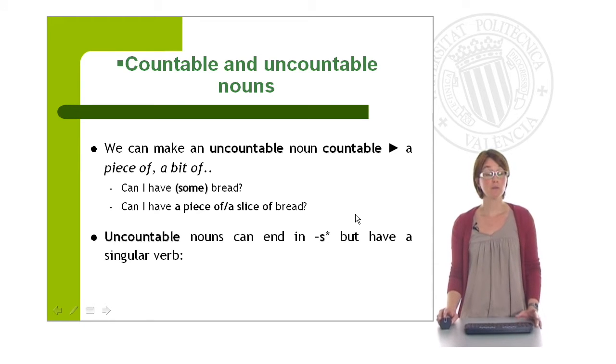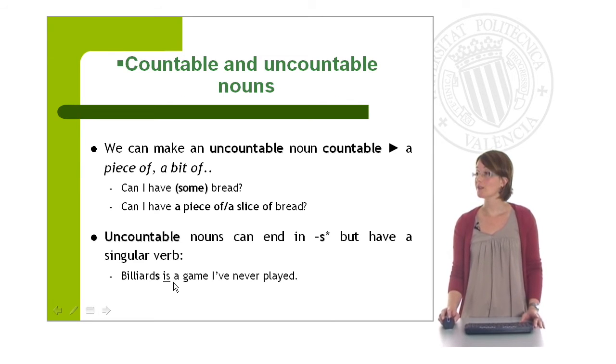Be careful because there are some uncountable nouns which can end in s. But remember, they always have a singular verb. For example, billiards is a game I've never played. This uncountable noun ends in s, but the verb is always in the singular.